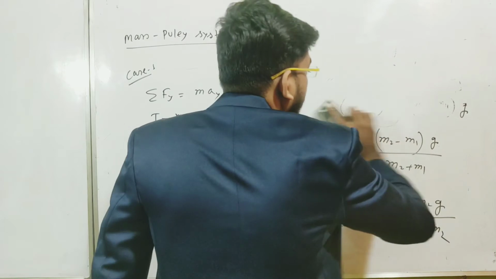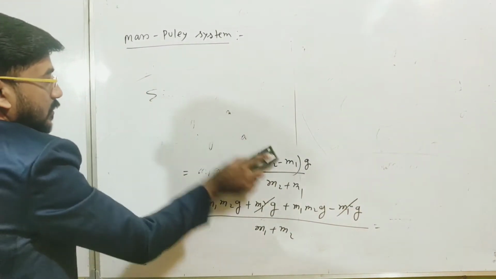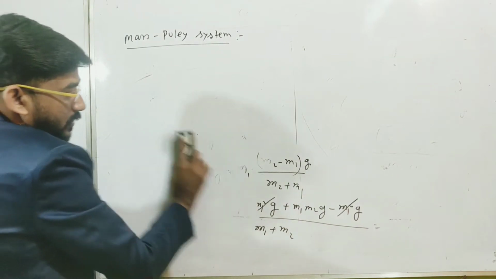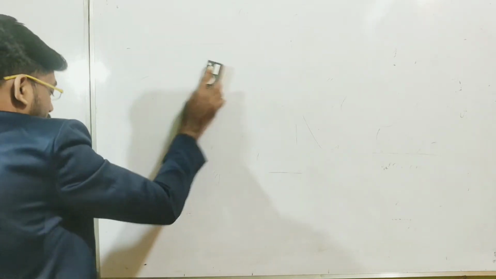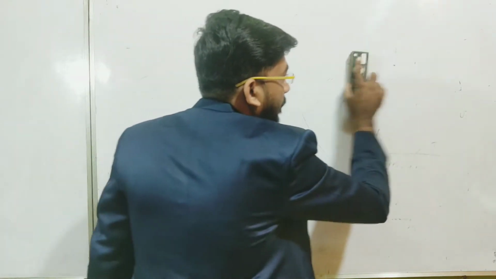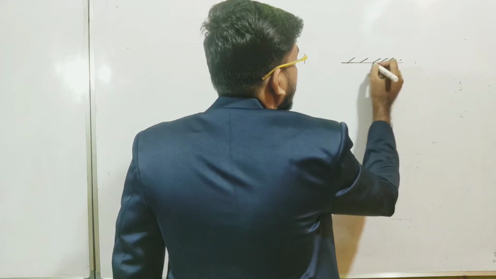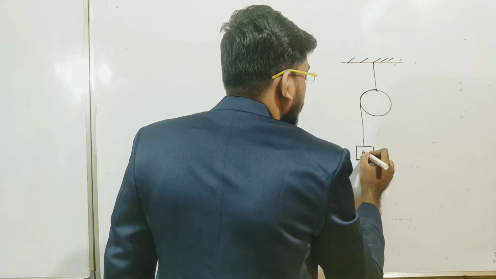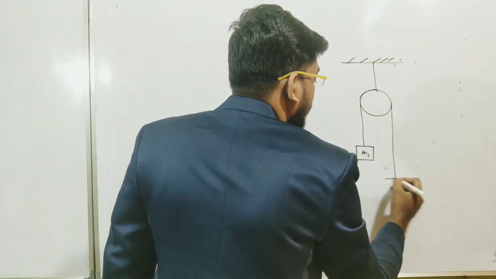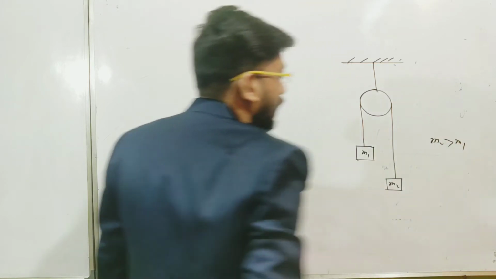You can use the method by using your very fundamental concept, such that you can save some time in your competitive exam. So let me tell you the method. Okay, so what was the system? That is the pulley, and two masses are hanging like this. One is m1 and another is m2. Okay, now m2 is greater than m1, I have said earlier.